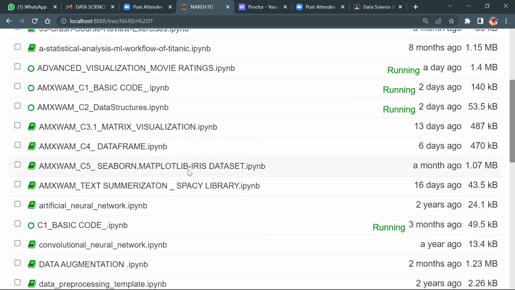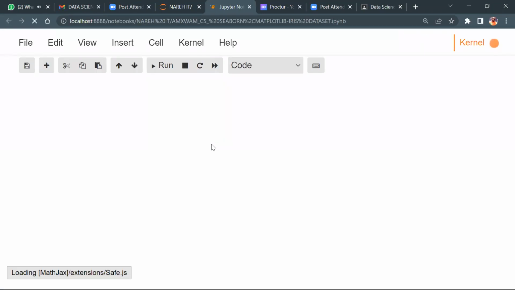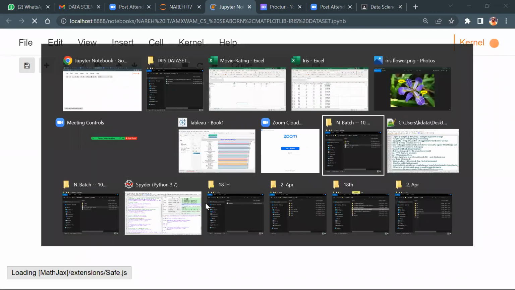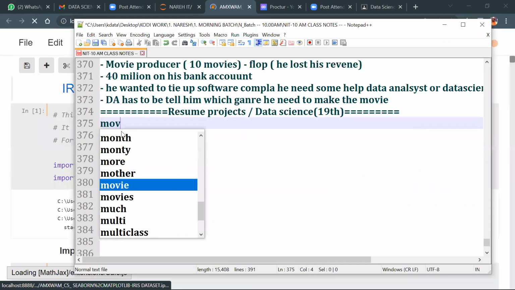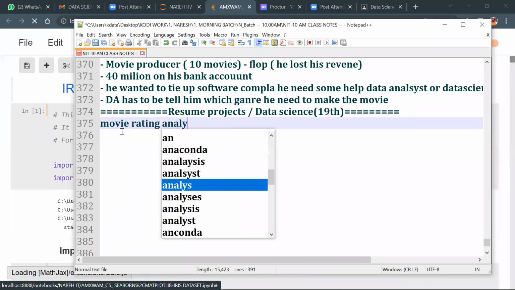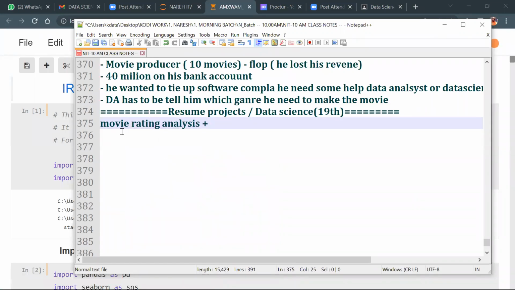Matrix visualizations. Okay, I will share this notebook with you guys. So if you work on matrix visualizations and the iris dataset, your EDA part is completed. So if you work on movie rating analysis plus the iris dataset visualizations, then the EDA section is completed.